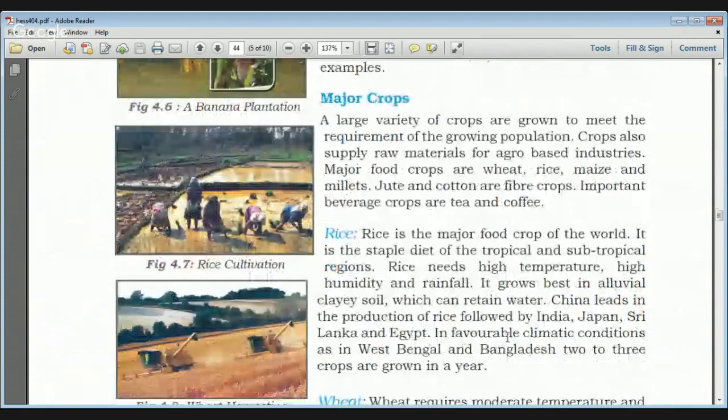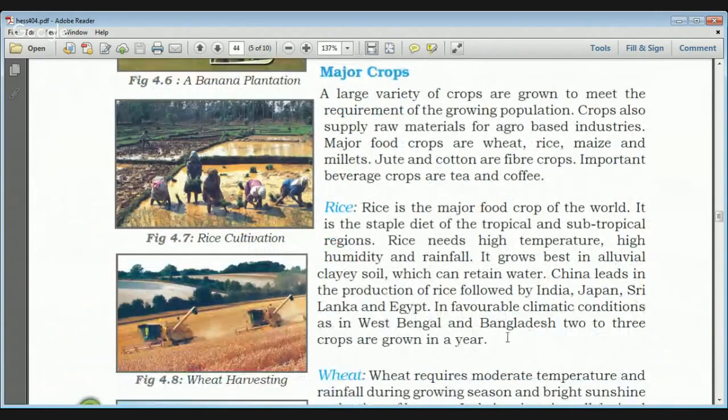A large variety of crops are grown to meet the requirements of the growing population, and these crops are very useful as raw material for agro-based industries. Some of the major food crops are wheat, rice, maize, and millets. Jute and cotton are important fiber crops, and tea and coffee are important beverage crops.